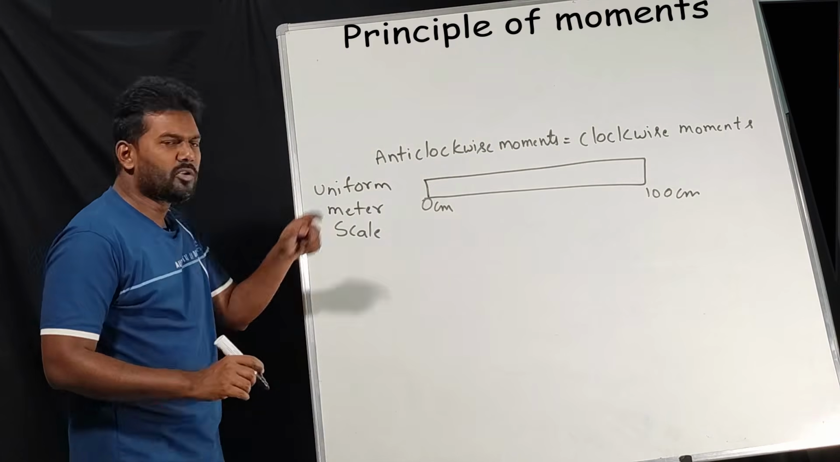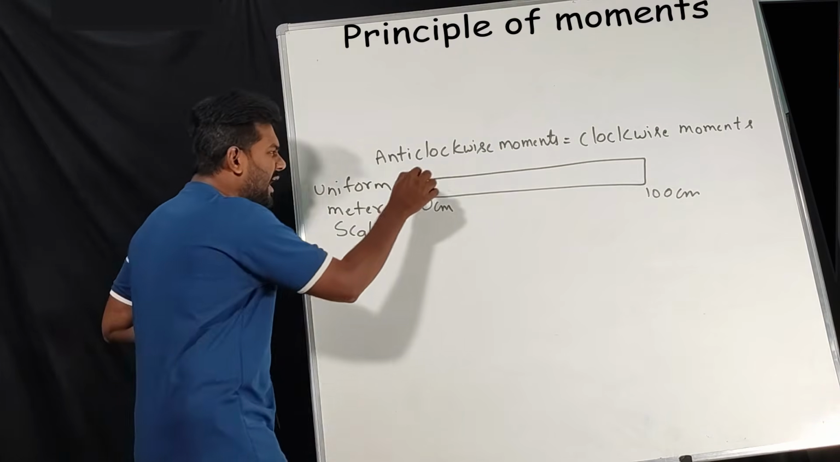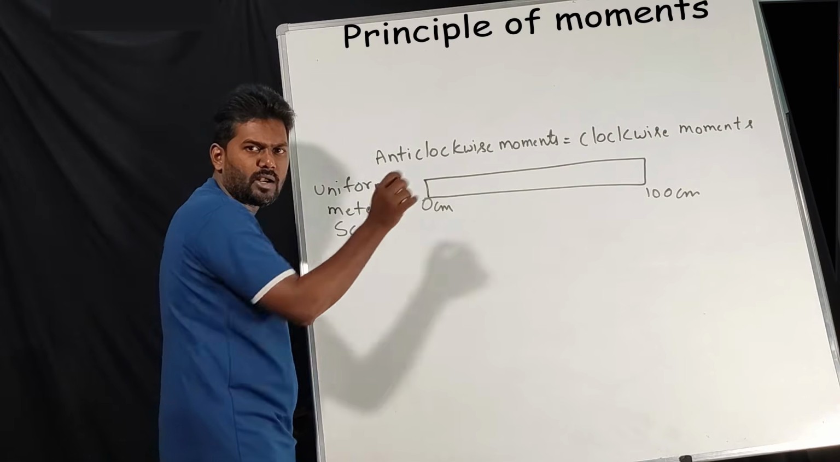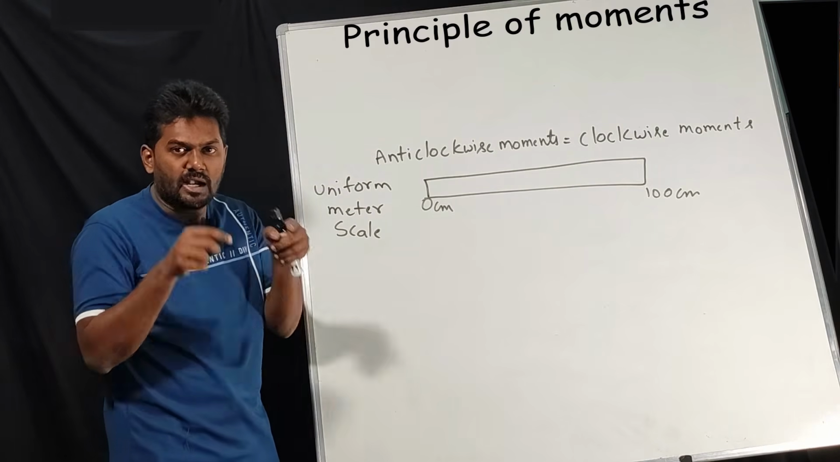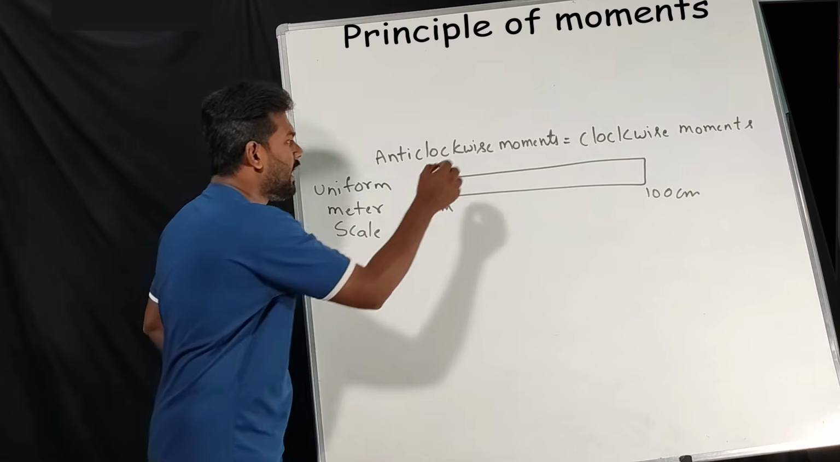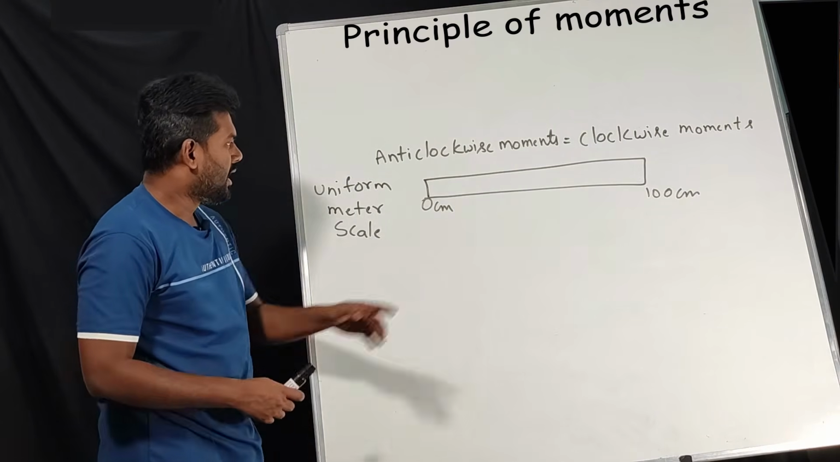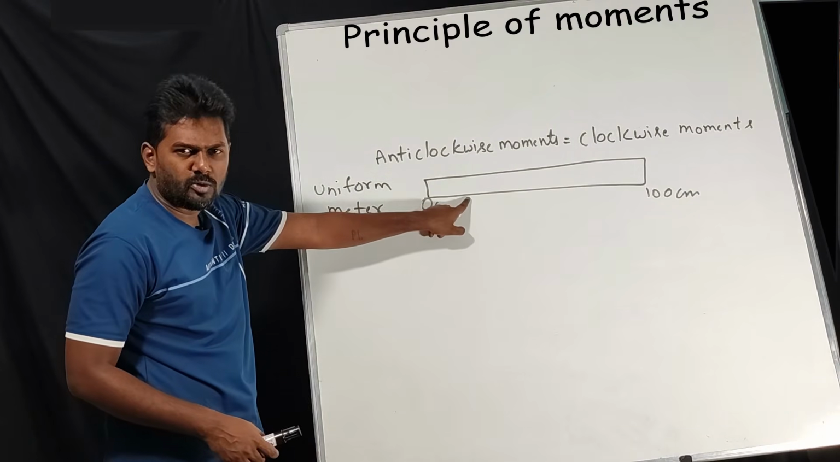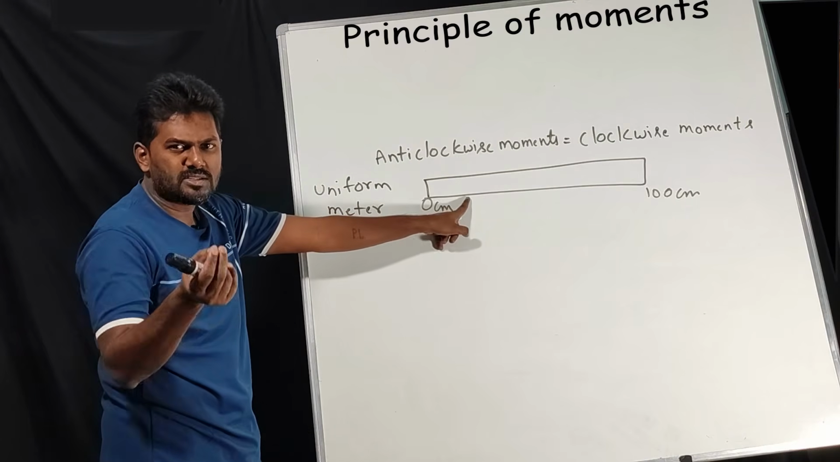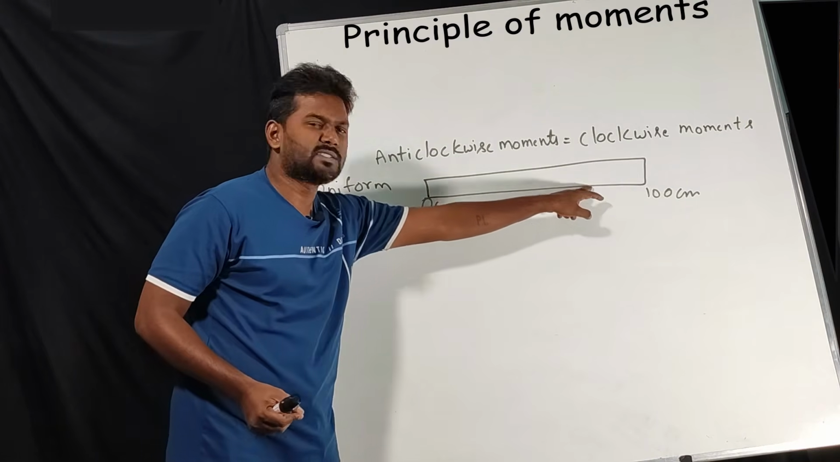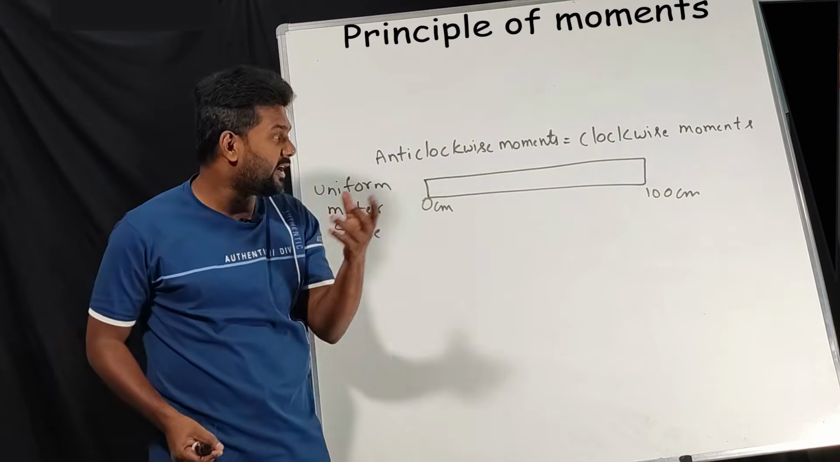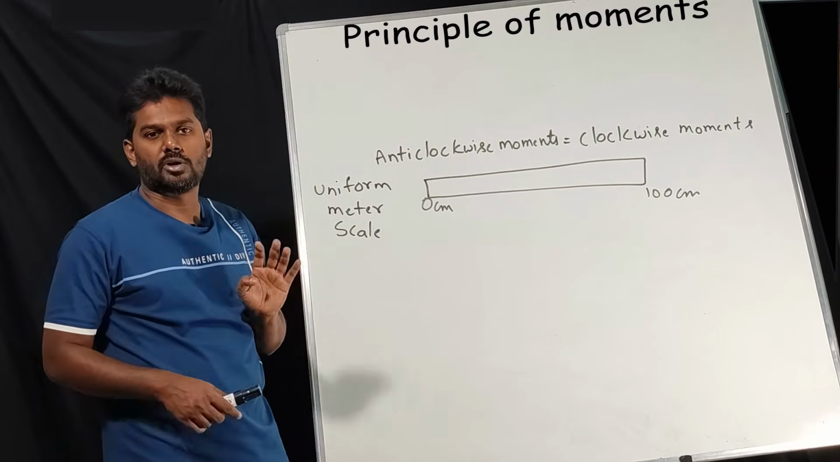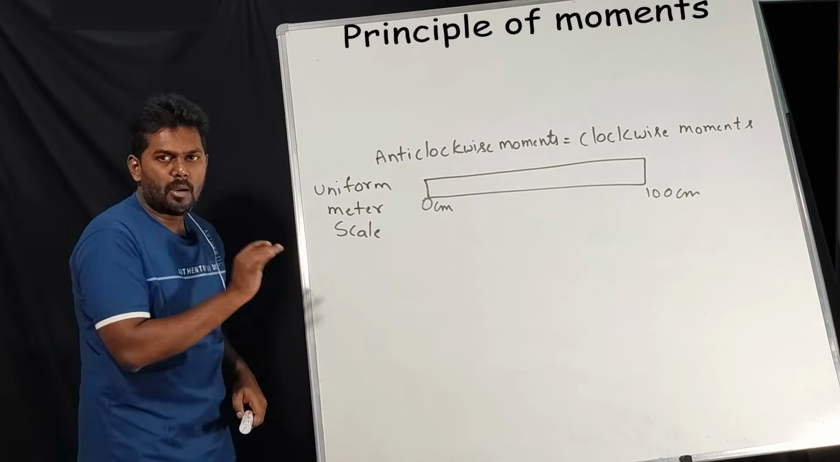What do you mean by uniform then? If you take any point between 0 to 100, the weight of the scale at that point will be equal to any other point on the scale. If at this point, assume 20, it is 5 grams, if you take it at 70 also, at that point the weight of the scale will be 5 grams only. That is nothing but a uniform meter scale.